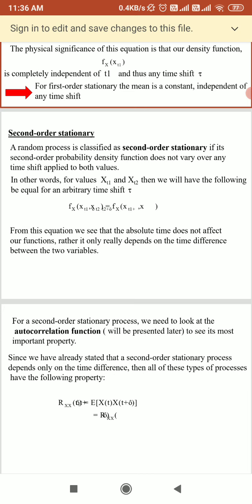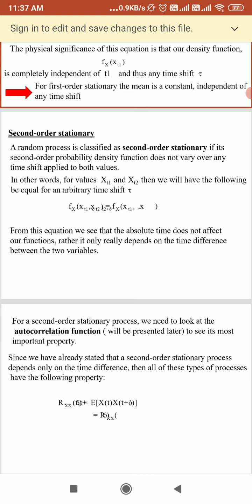We classify a random process as second order stationary if its second order probability density function does not vary over a time shift applied to both values.